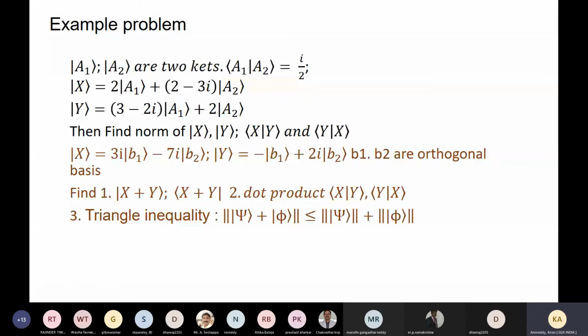It's a state ket x. Ket x is given by 3i b1 plus 7i b2, and ket y is minus b1 plus 2i b2, where b1 and b2 are the orthogonal basis.